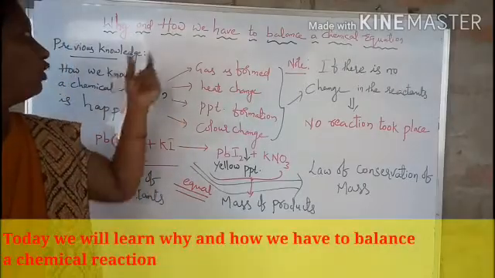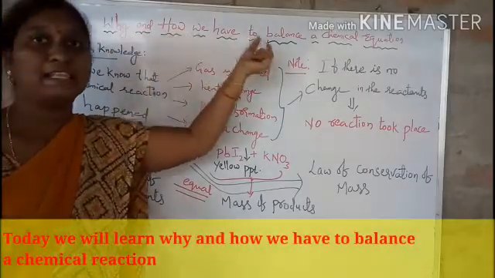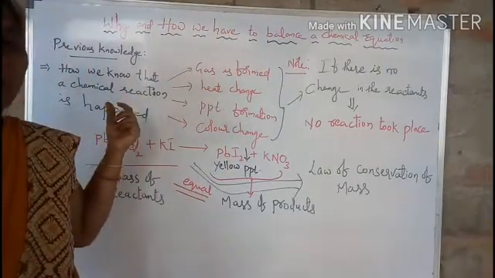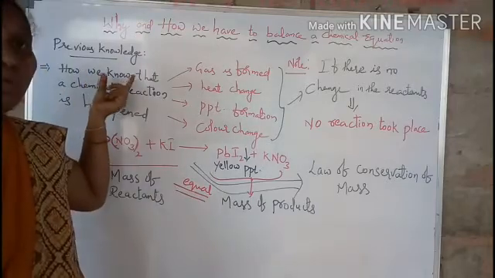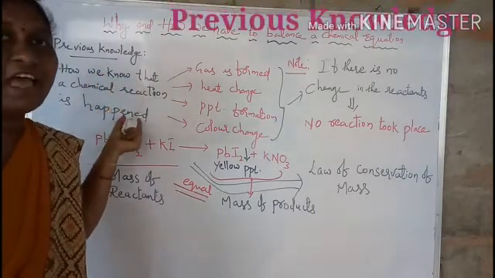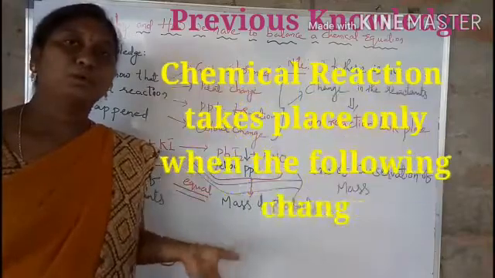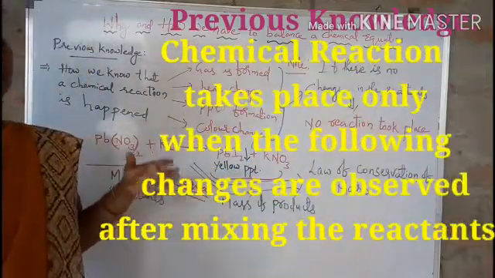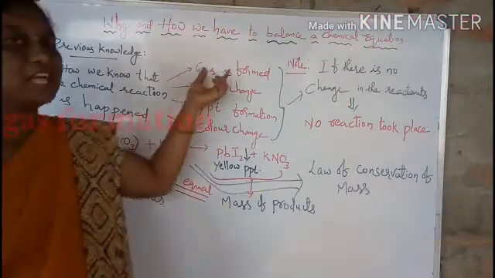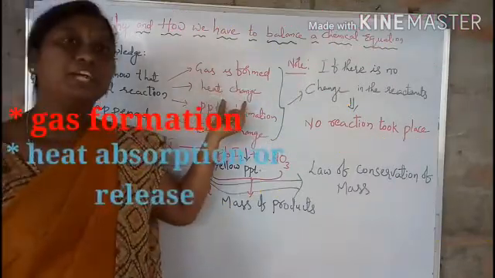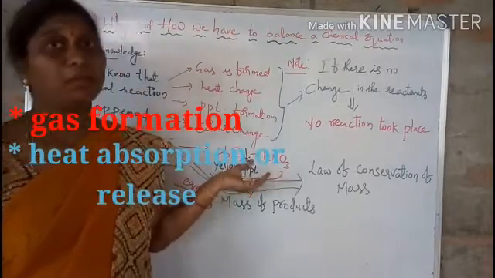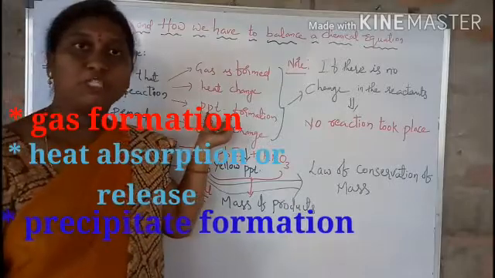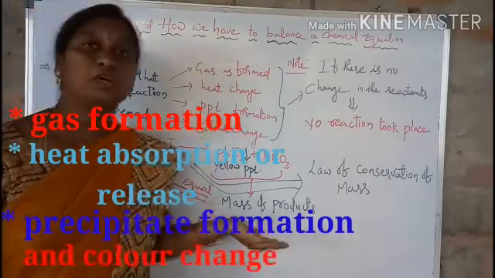Okay, students, today we will learn why and how we have to balance a chemical reaction. In this lesson, you have previous knowledge of how we know that a chemical reaction has happened. If two or more reactants are mixed, then there will be a change in the reactants' state. Either a gas may be formed, or heat may be absorbed or released, or a precipitate, which is an insoluble solid substance, may be formed, or a color change may also happen.